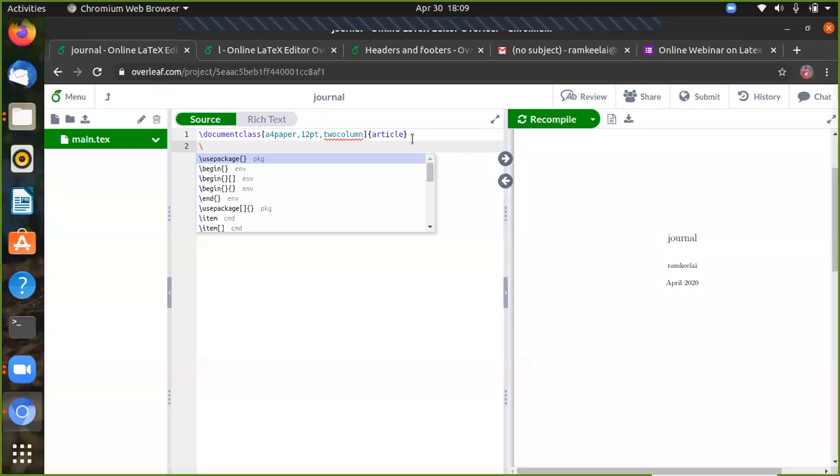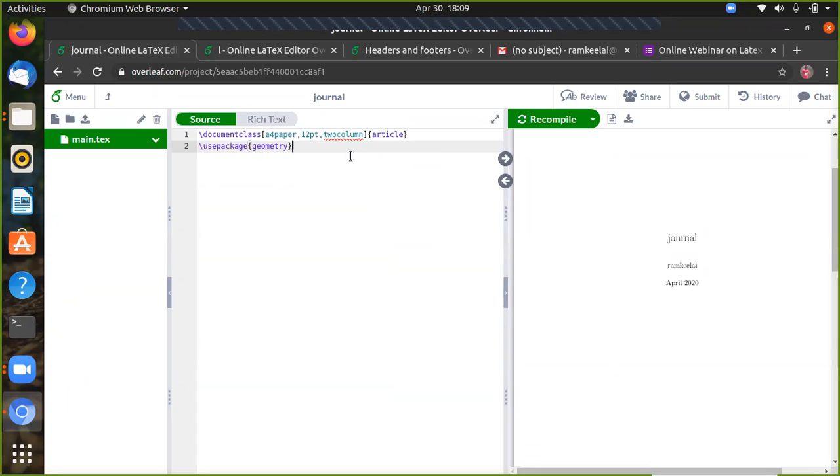Next, you must give the margin size, whether the space, right margin, top, bottom, like this. You must give all the information. Use package geometry.